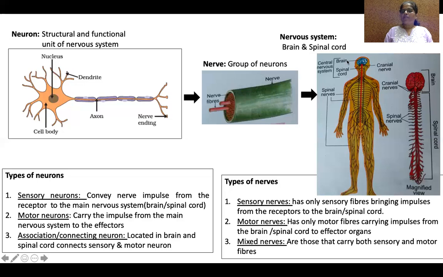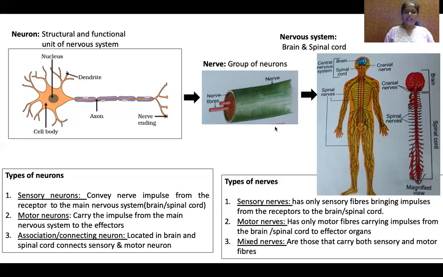Here, brain and part of the spinal cord, not the entire spinal cord, form the central nervous system, whereas the remaining things form the peripheral nervous system. Earlier we saw two types of nervous system. This is the central nervous system, and the remaining portion from ear to ear is the peripheral nervous system.